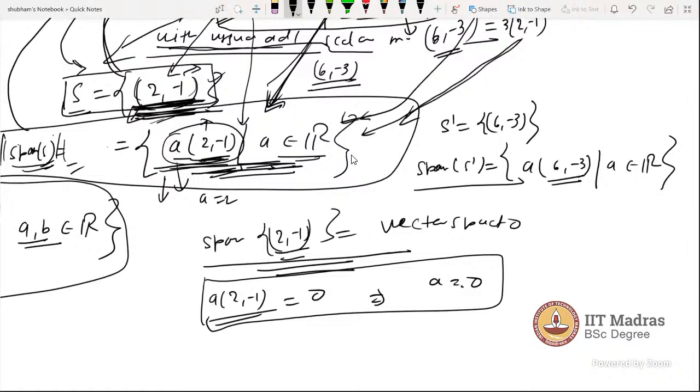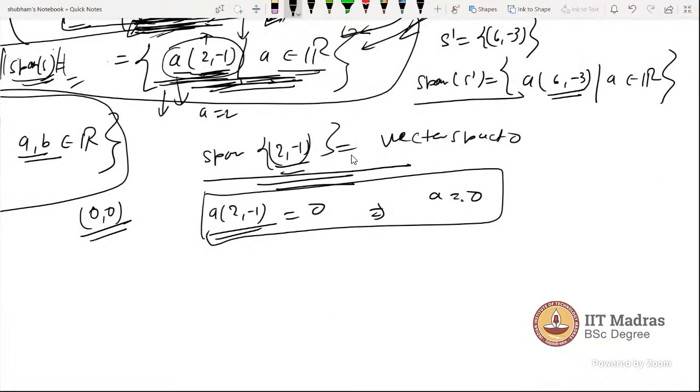So now, what is the definition of basis? Sir, if the single vector is the zero vector, is it also linearly independent? No. If the zero vector is there, the zero vector is always a dependent vector. A single non-zero vector is an independent vector, but if it is only the zero vector, then it is dependent.